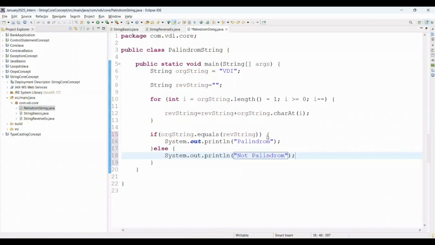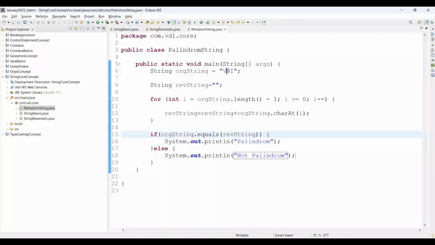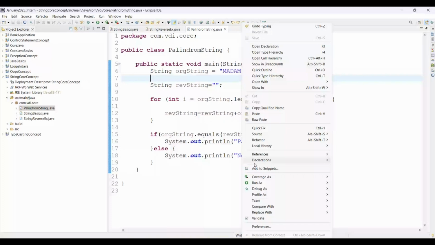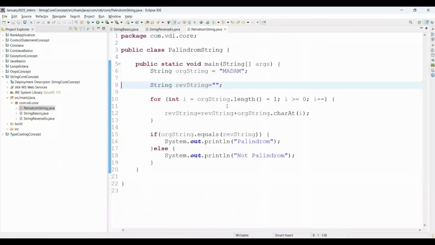Now we are just going to run the Java application. This is not a palindrome, right? But if I pass here madam, then definitely this will be a palindrome. Run as Java application. Palindrome means the original and reverse must both be the same. If I pass Naman, this will be a palindrome.